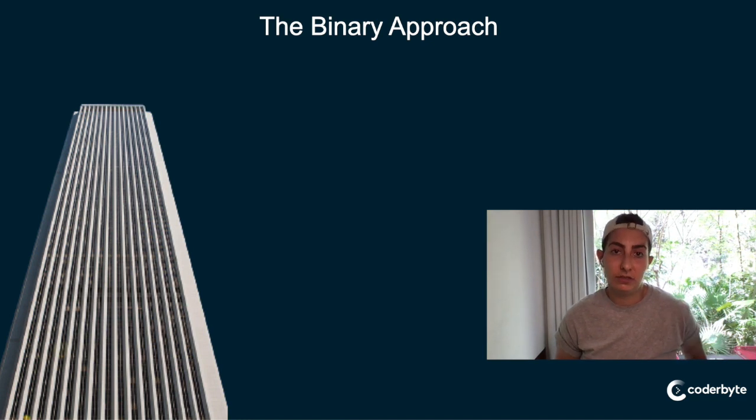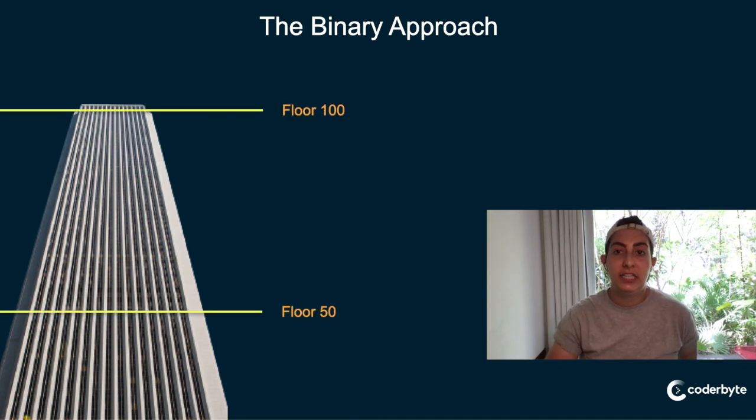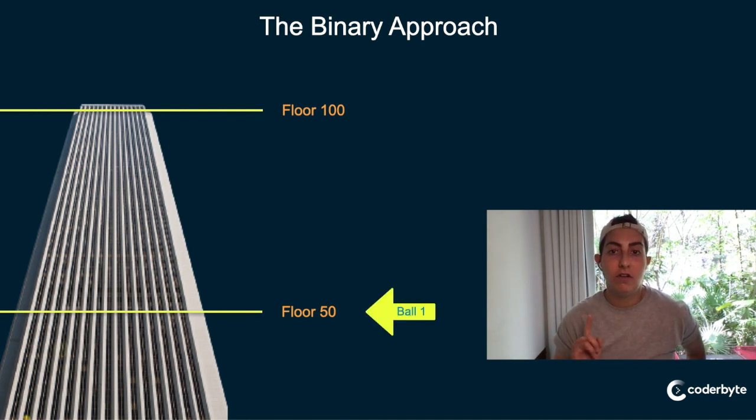So we can do a similar approach here. We can divide this building into two different sets, right? Floors 1 through 50 and floors 50 through 100. If we drop the first ball off of the 50th floor and it doesn't break, then we know that the answer is in that top half. It's in the 50th to 100th range, right? If it does break, we know that it's somewhere from the 1st to the 50th.